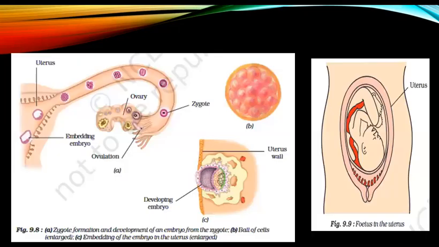To understand this process better, we have these two figures. Figure 9.8 shows the development of the embryo, how the embryo is implanted in the uterus wall.